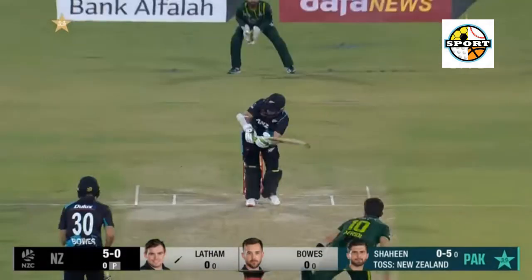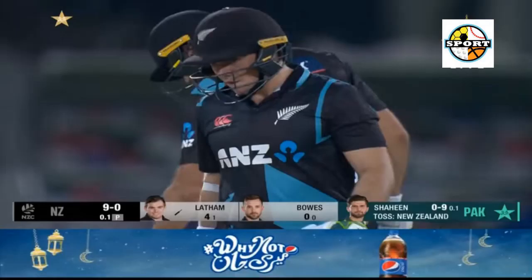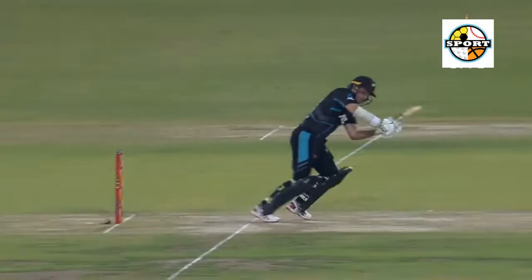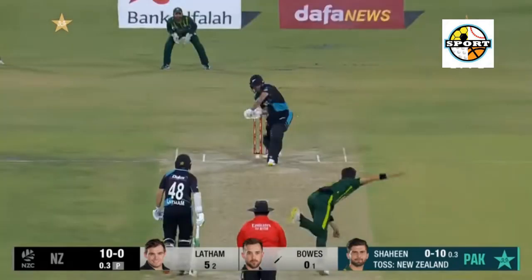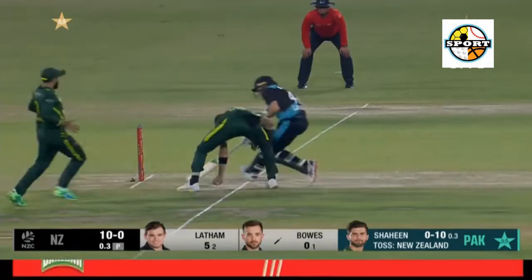8.3 Ravindra to Fakhar Zaman, out stumped. Dances down, misses the line and is out stumped. That was a well tossed up delivery. Fakhar Zaman missed the big heave and Pakistan are 4 down now. They are in huge trouble as the set batter is gone.